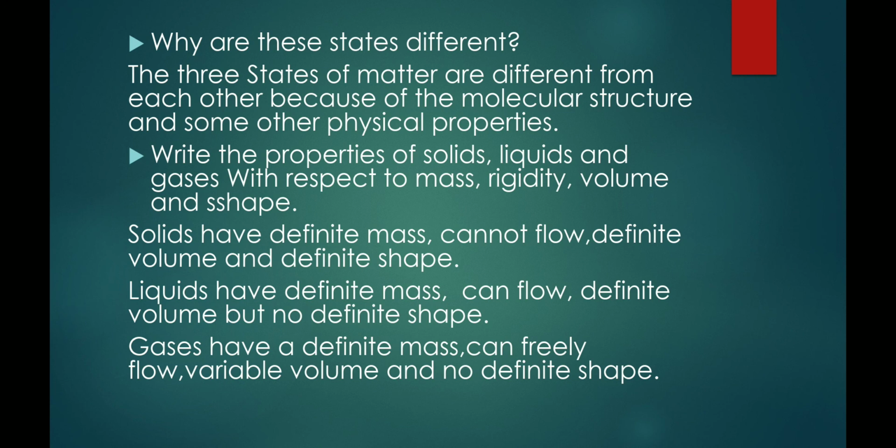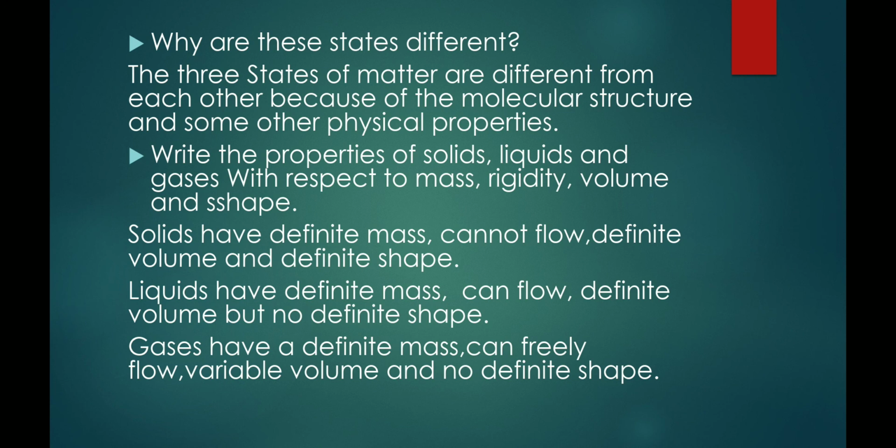If we take water in a glass, it takes the shape of the glass. If we take it in a mug, then the water takes the shape of the mug. If we take it in any pot, the water takes the shape of the pot. Therefore, liquids do not have definite shape.